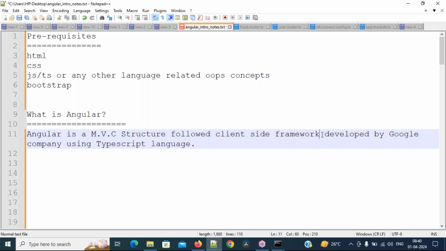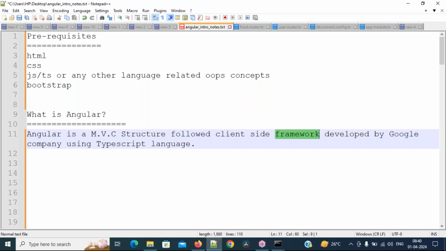So what is client side and what is server side? In the software industry, we have two types of technologies: client side technologies and server side technologies. What are the differences between them? Then after, why do we need to use frameworks or libraries nowadays?